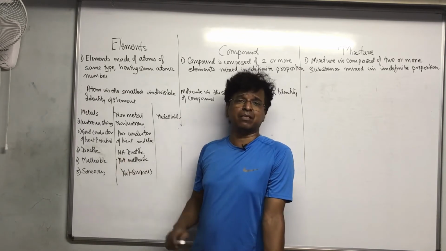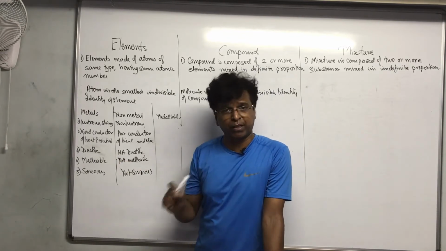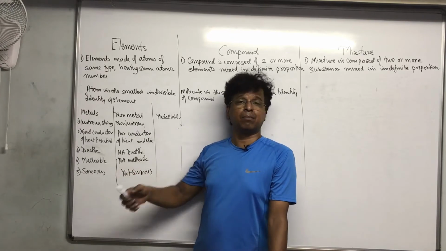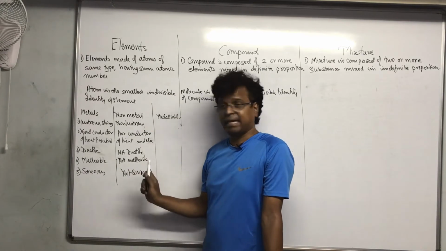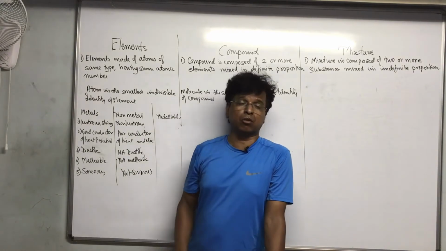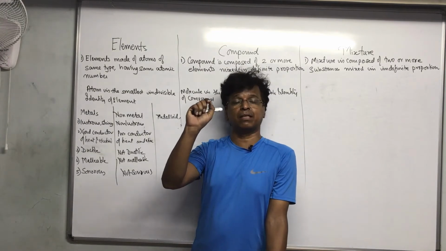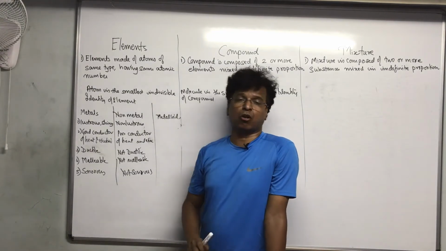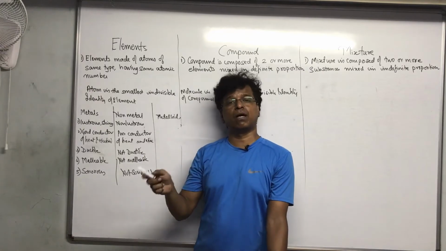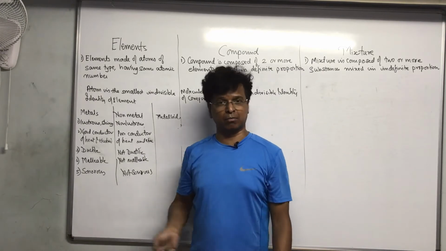They are ductile, that means they can be drawn into string. They are not ductile, they are malleable, they can be beaten into sheets. They cannot be beaten into sheets. They are sonorous, that they can create a vibrating sound. They are not sonorous. Metalloids are those which have the properties of both metals and non-metals.